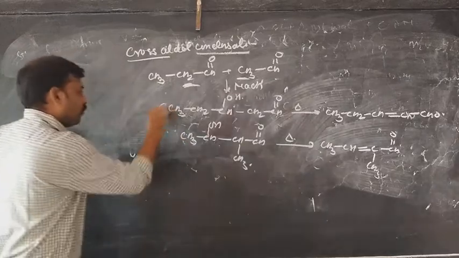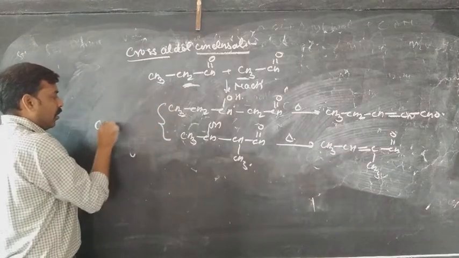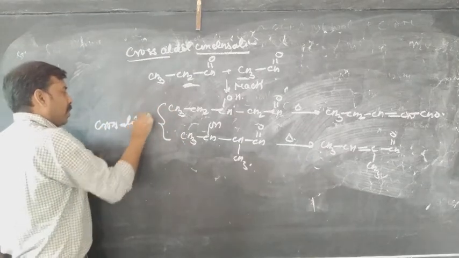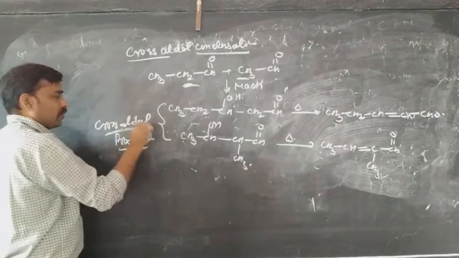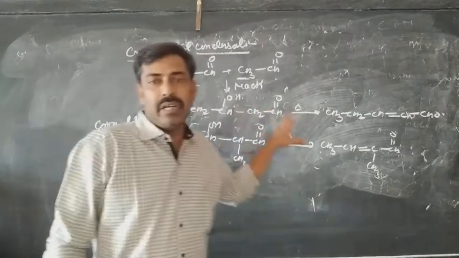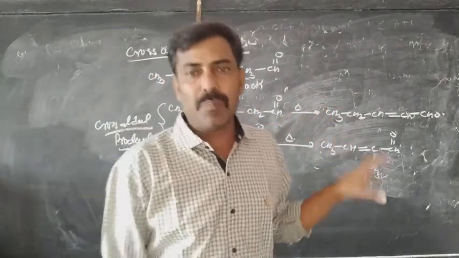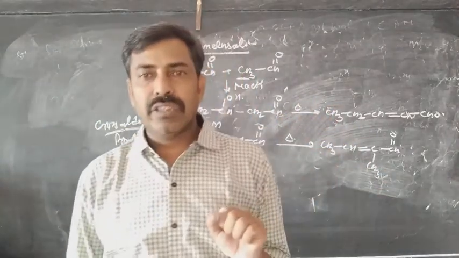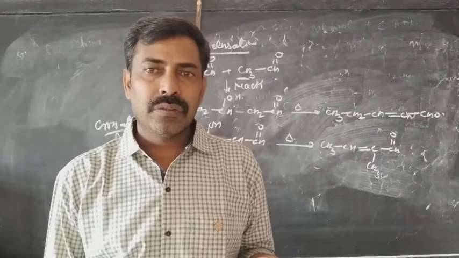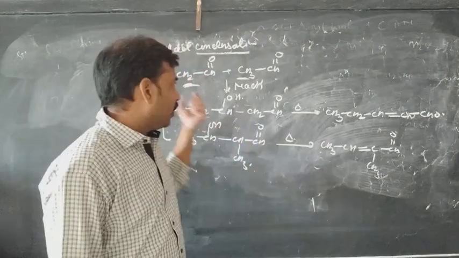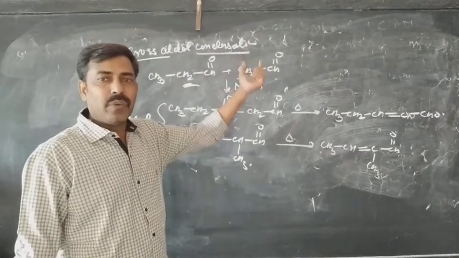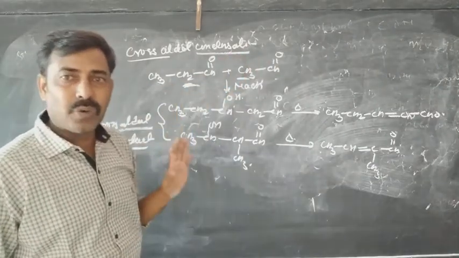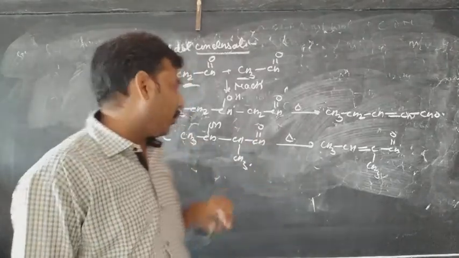These two are called cross aldol product. So as two different aldehydes or two different ketones are combining with each other, that is considered as a cross aldol product. But there are other chances when propanol reacts with itself or when ethanol reacts with itself, the product will be called the self aldol product.